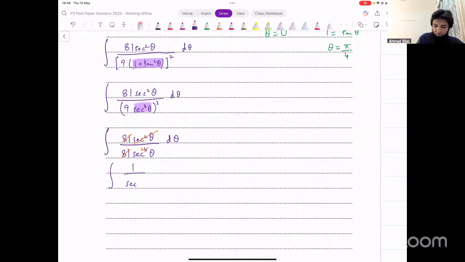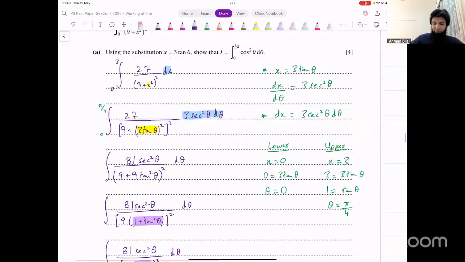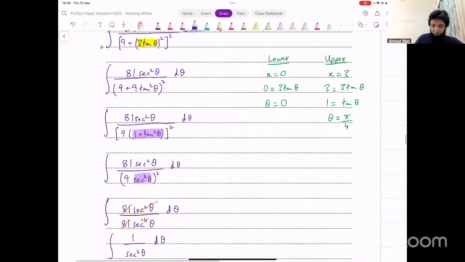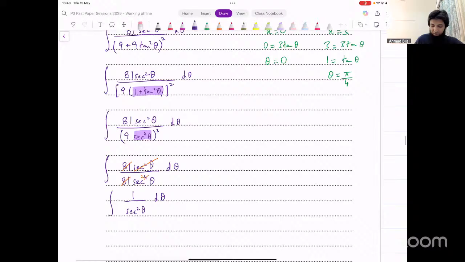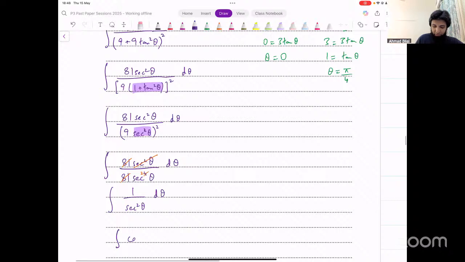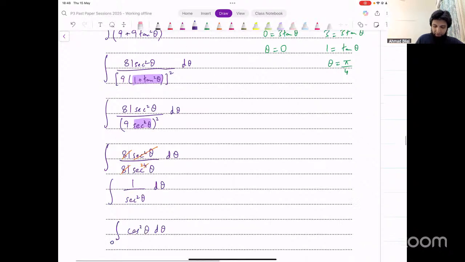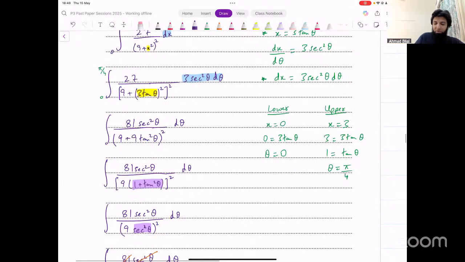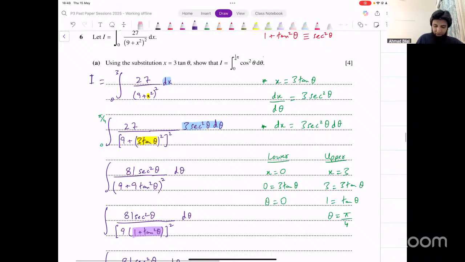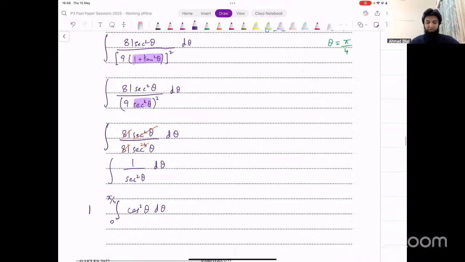What do we want to prove at the end? Integration of cos square theta. That's what you wanted to prove. Secant is reciprocal of cos, so that will just go to the numerator now and become cos. So we get cos square theta d theta, and the limits are from 0 to pi over 4. We wanted to prove that the integral that we started from, which was I, can be written in this form. And that's what we have done here. We've written that in the required form. That's what we had to do in this part. That's our final result.